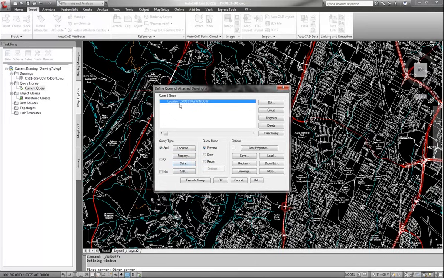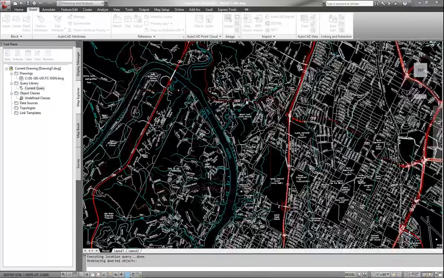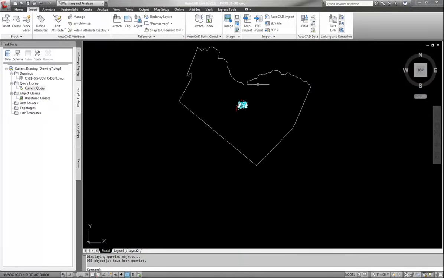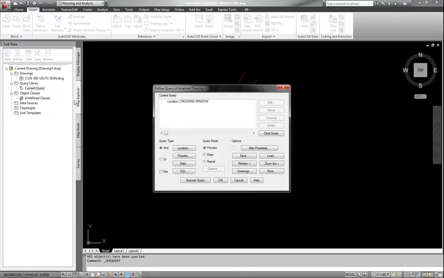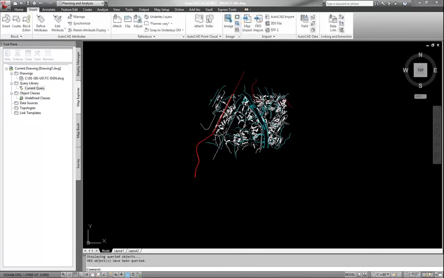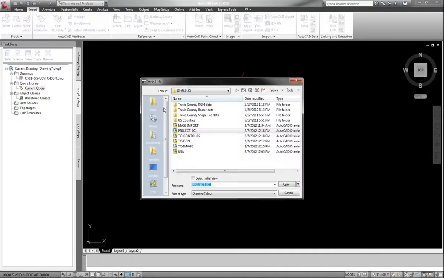So now I am doing a query of just anything that crosses a window. Let's execute that query. And so there's my work area. As you can see, now I can bring in just less data than what's already there, only what I need, because I don't need the whole county, and this keeps my file sizes down. So once I see that's what I want, I go ahead and hit the draw button. Okay. Now, I did forget to show you something here earlier, but that's not a problem. I'll come back and show you this in a little.